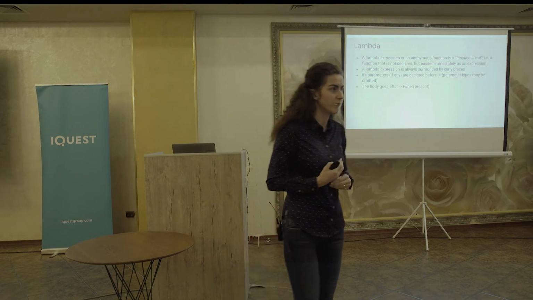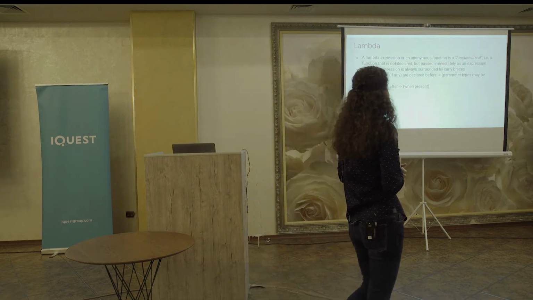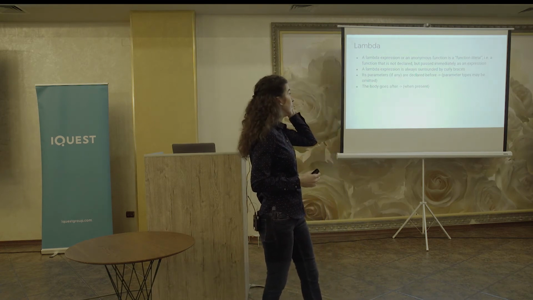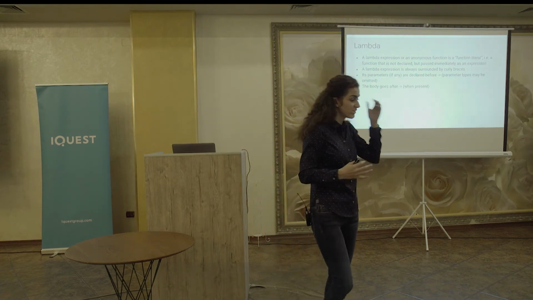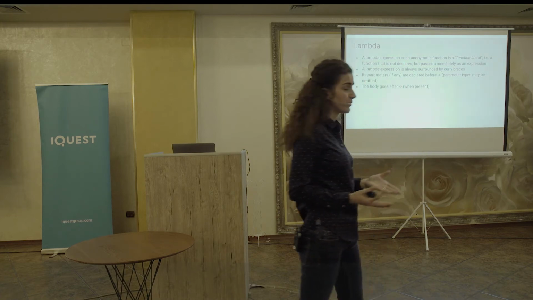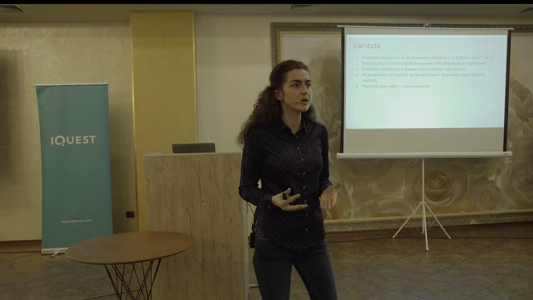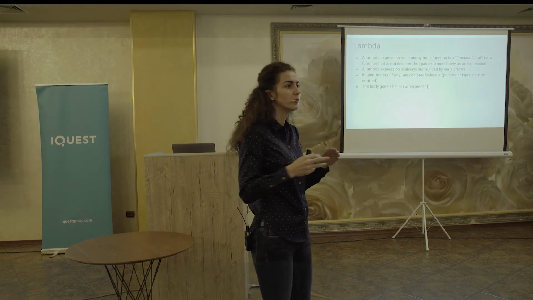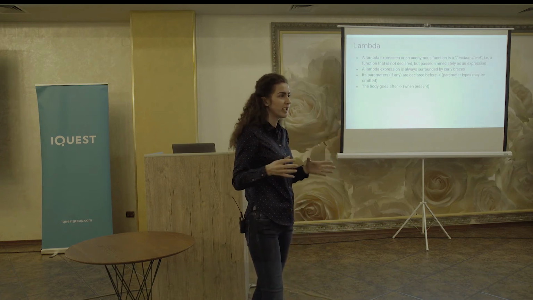Lambda. We also have lambdas in Kotlin. A lambda expression is an anonymous function. It's a function that is not declared, but we can use it as an expression. In order to define it, we need to use curly braces to let the compiler know that there we have a lambda expression.